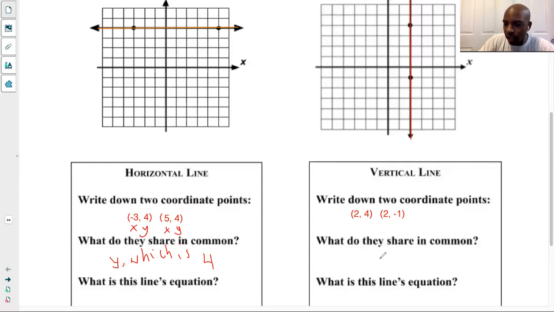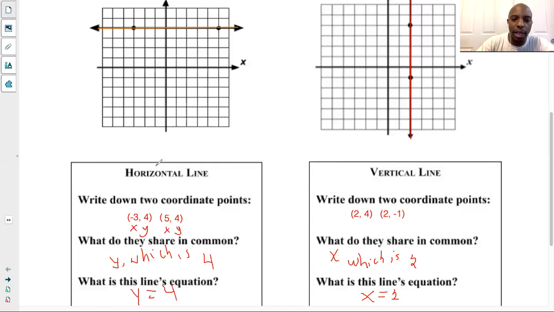And over here, if I look at this section, I'll be able to say, okay, what do these 2 have in common? They both have x in common, which in this case is 2. So what does that mean? That means that my equation for this line is x equals 2. And my equation over here for this line is y equals 4. By looking at the points, we can identify these equations.